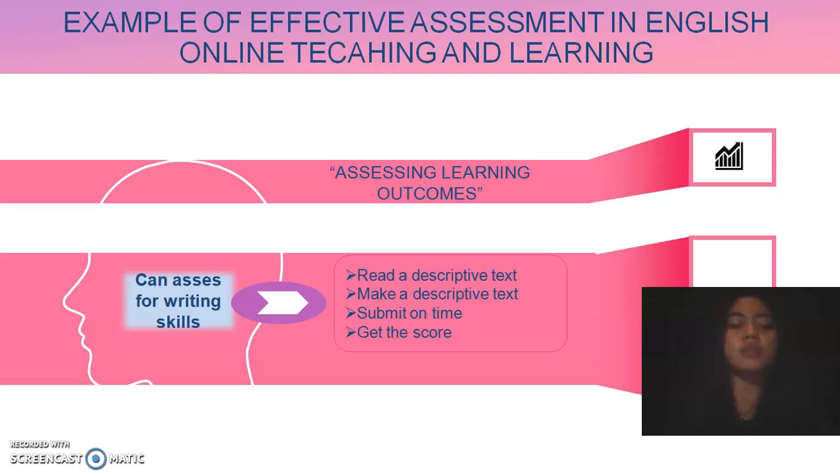And the students must submit the test on time, because it takes effect on the score; the score is given immediately after the submission. So, the teacher can easily assess the students' comprehension of writing about the descriptive text, and may know the learning outcomes of the students.